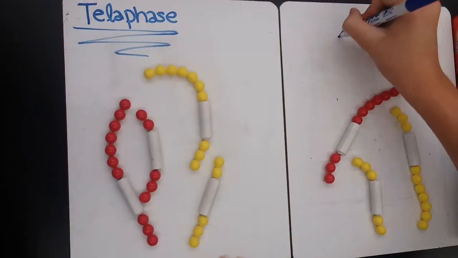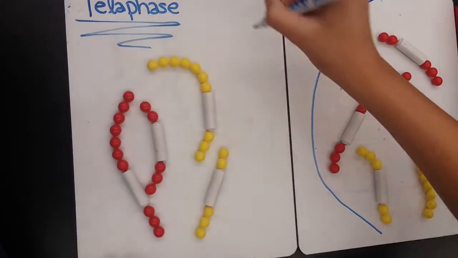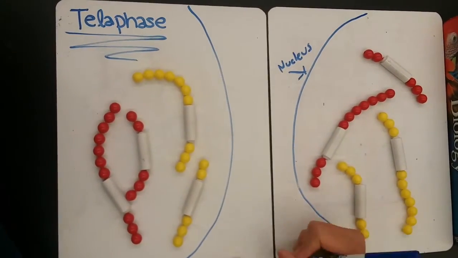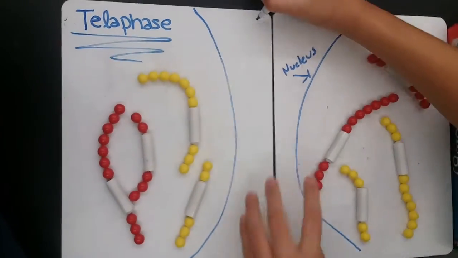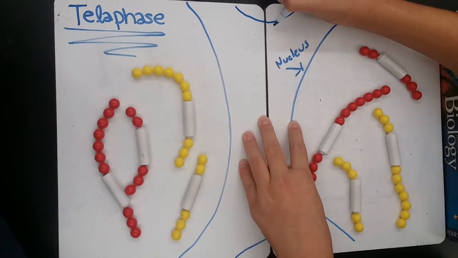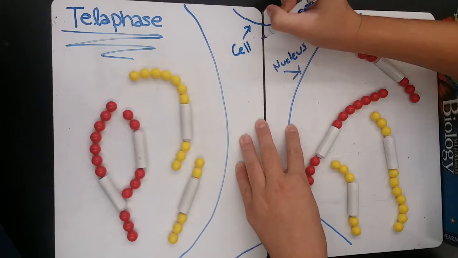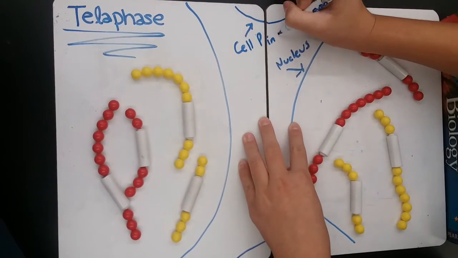The last phase in mitosis is telophase. In this phase, the chromosomes start to turn back into chromatin. The nuclear membrane starts to reform, the spindle breaks apart, and the nucleolus becomes visible.